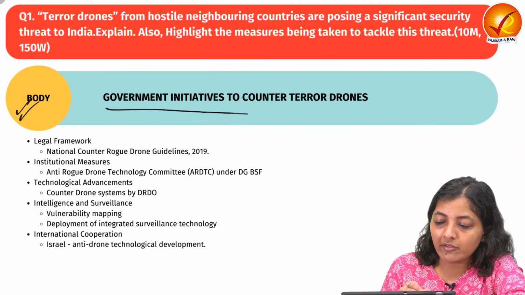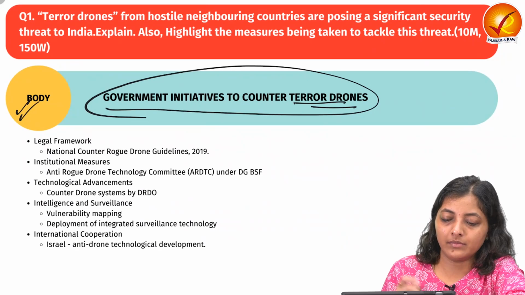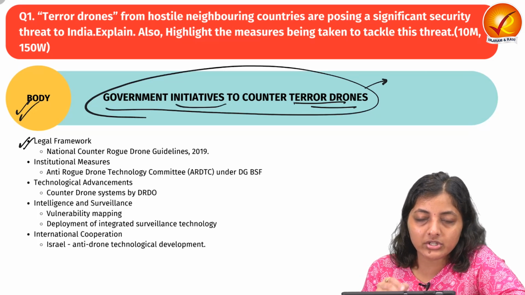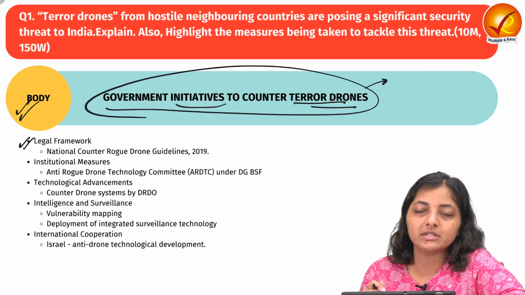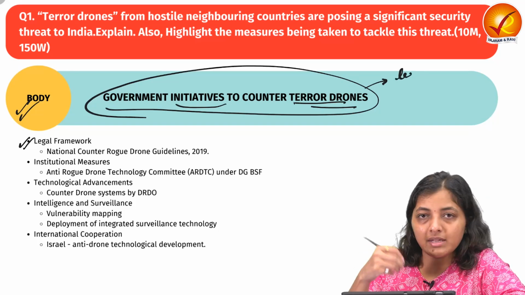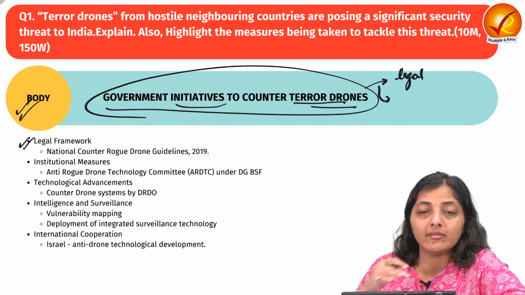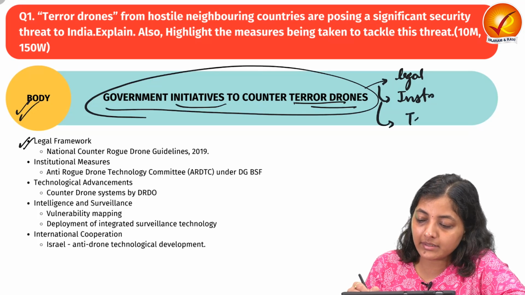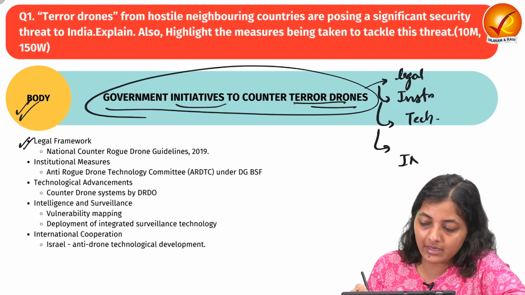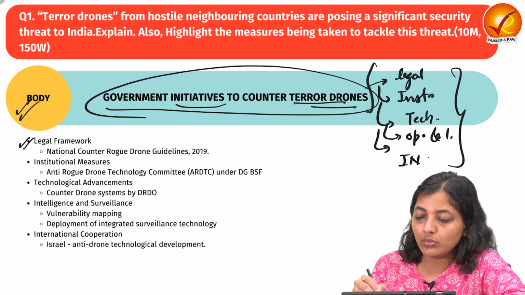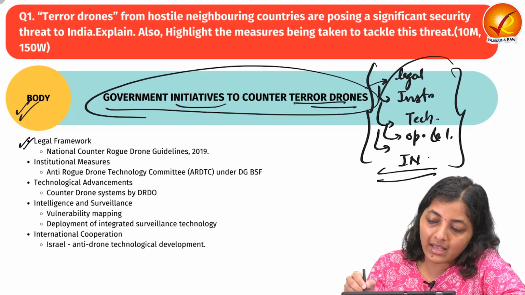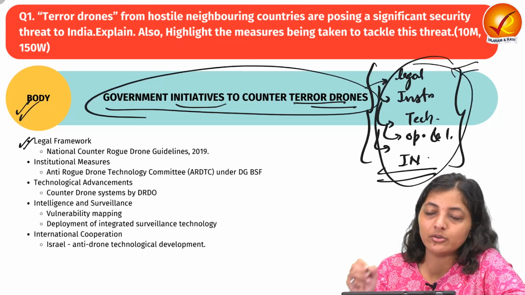The next is government initiatives to counter terror drones. Again, there is no need to cram the various initiatives carried out by the government in tackling this emerging threat. You can divide it into various levels: the legal level, the institutional level, the technological level, the international level, and the operational and intelligence level, etc. If you find the dimensions, that is, how to segregate your answer into multiple dimensions, then it's very easy to write the answer.